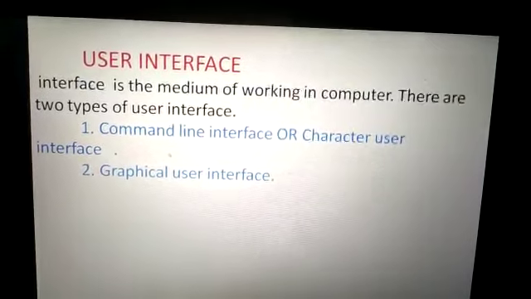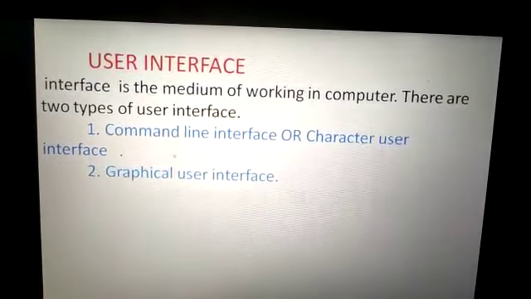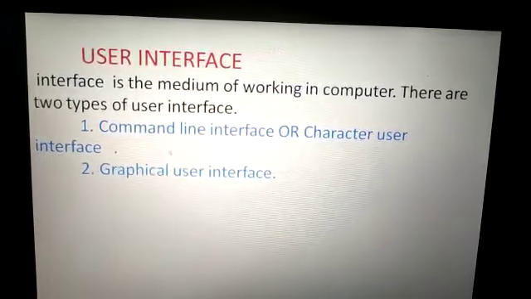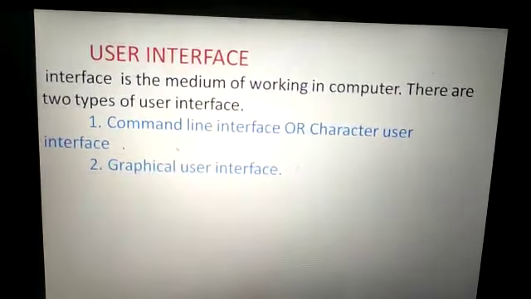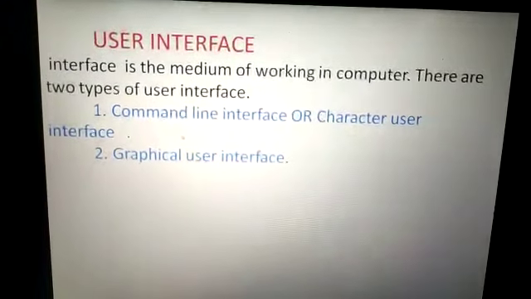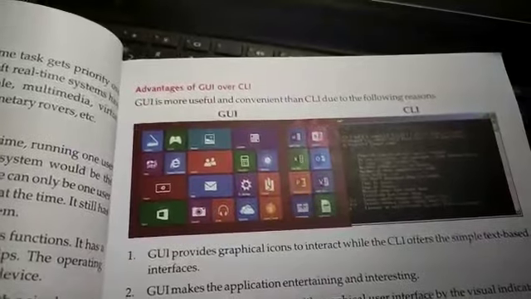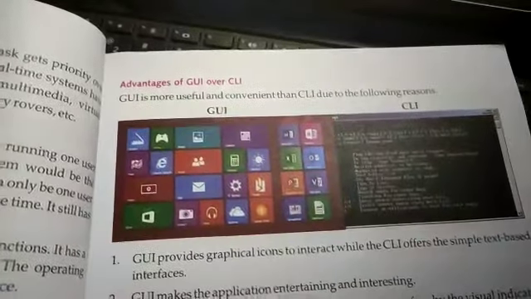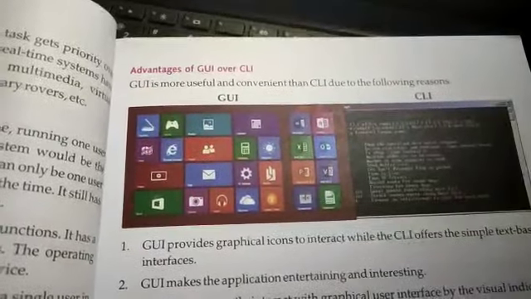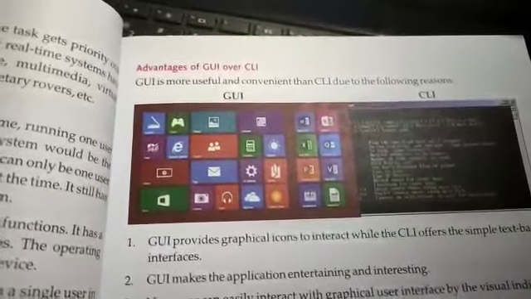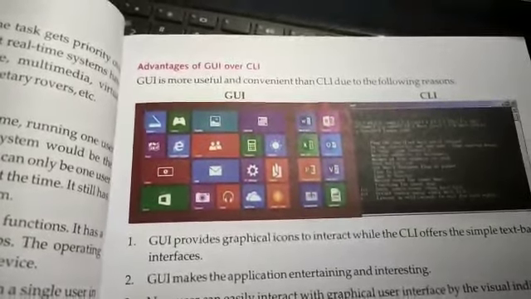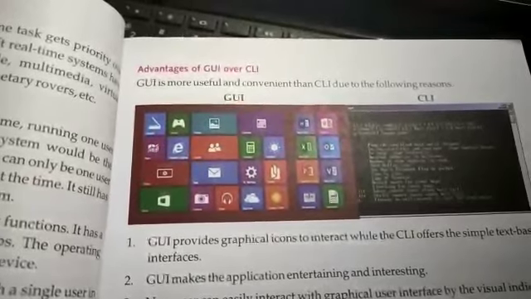Today's last topic is user interface. Interface is the medium of working in a computer. There are 2 types of user interface: command line interface or character user interface, and second, graphical user interface. On page number 15, you can see the difference between the GUI and CLI. Where icons or images are available, that is called graphical user interface, and the program where we have to write the commands is called CLI.